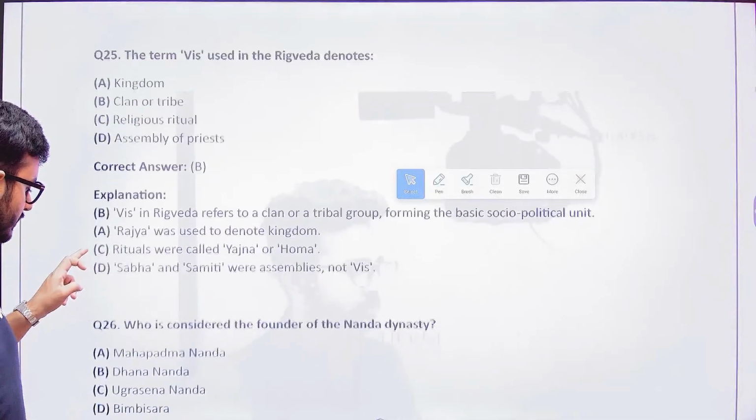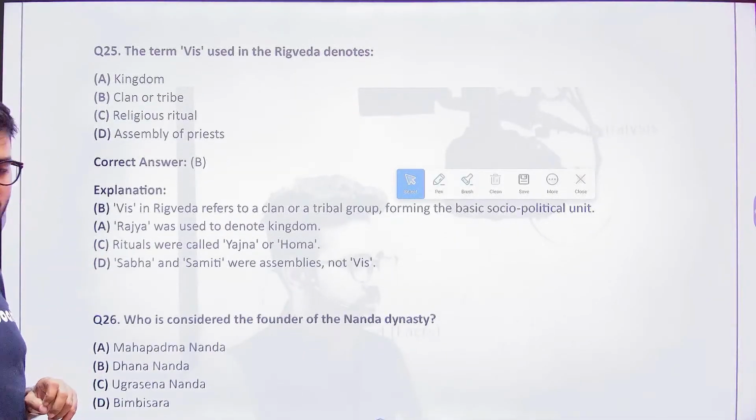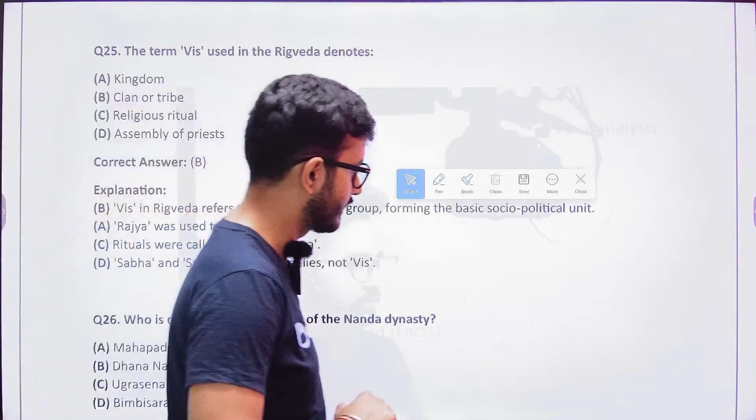Who is considered to be the founder of the Nanda dynasty? Come on, this is something that you guys can answer. Who is the founder of the Nanda dynasty?